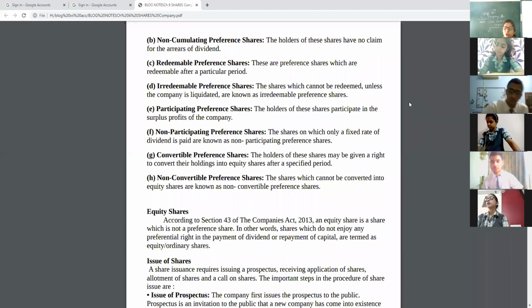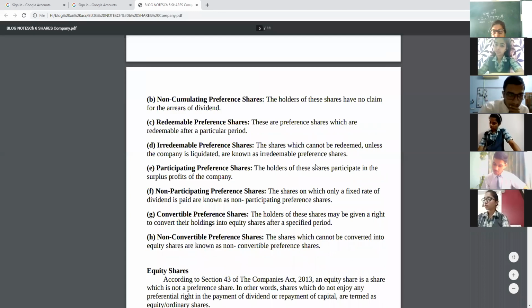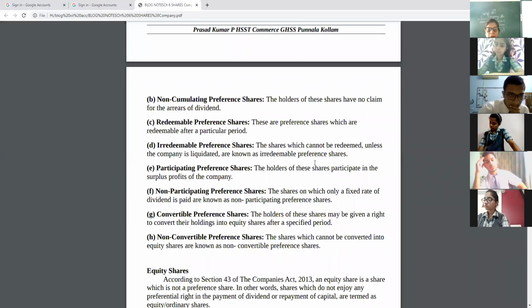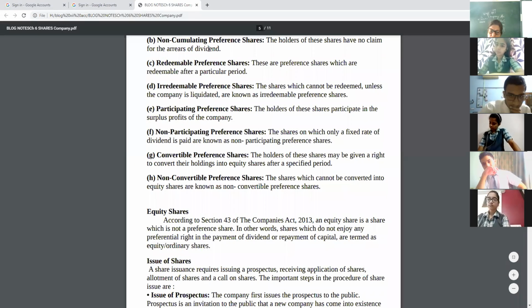So whenever you invest, you will see the condition. Terms and conditions mean cumulative or non-cumulative. Redeemable or irredeemable means whether the company will be ready to pay your amount or not.